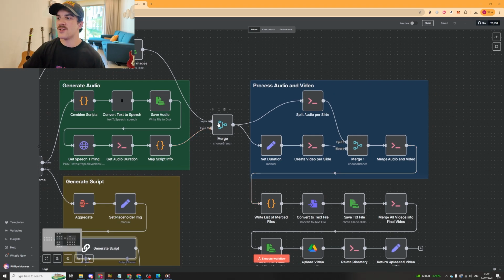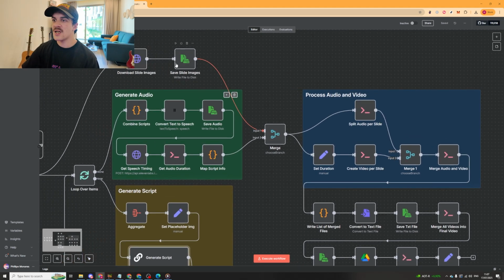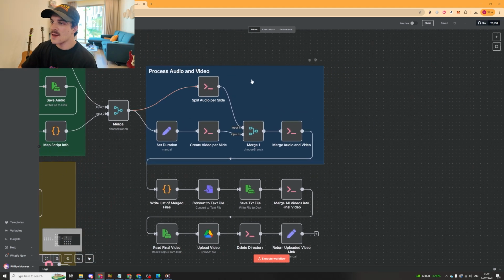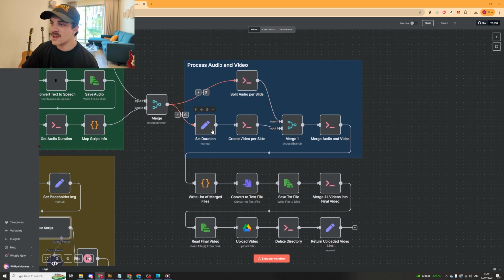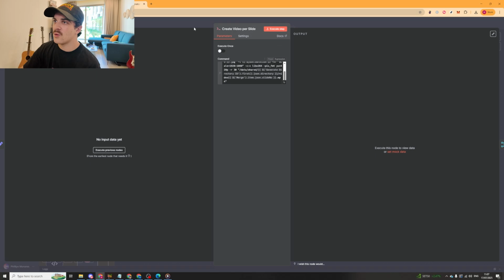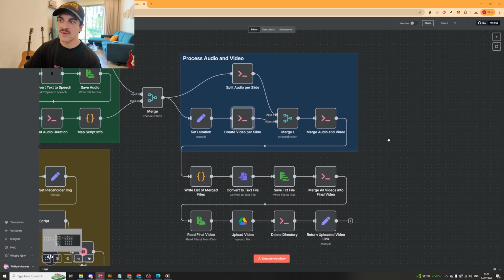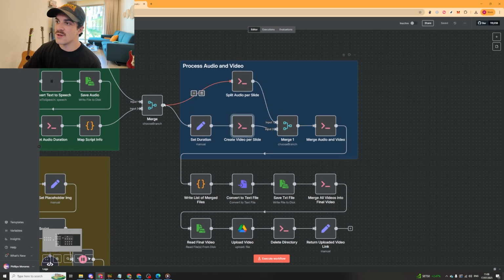So the next step, we go ahead and just merge it all. So we've got our images here, and now we've got our audios here. It splits the audio per slide, it sets the duration, it creates a video per slide. So this is with FFmpeg. All of this gets edited with FFmpeg. If you haven't used FFmpeg before, it's like a code editor. It's very good. There's a lot of functionality you can do with it. So this is why we use it, and it's just run locally.